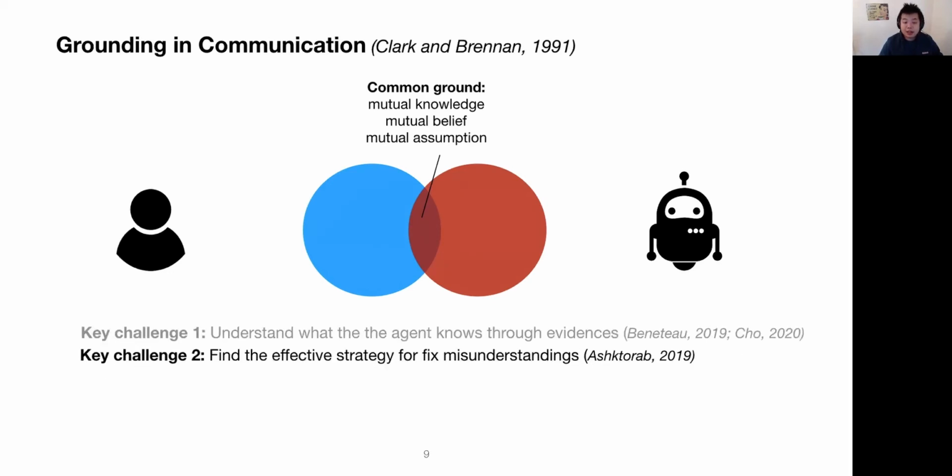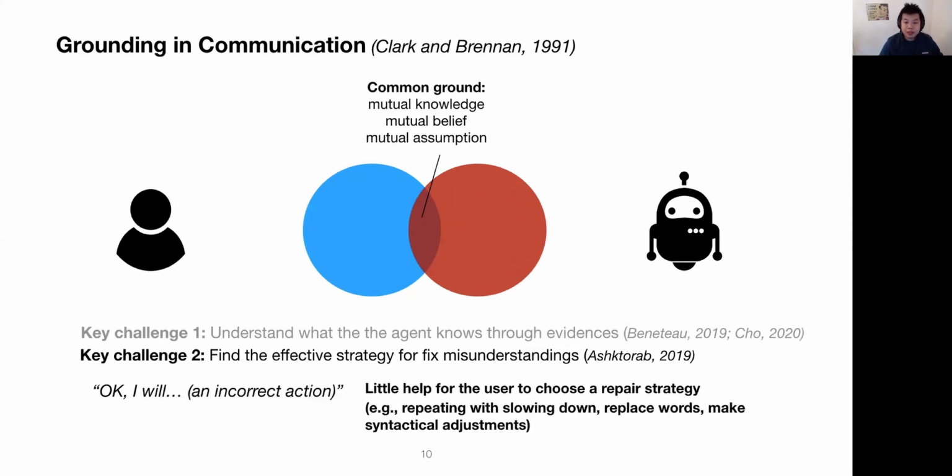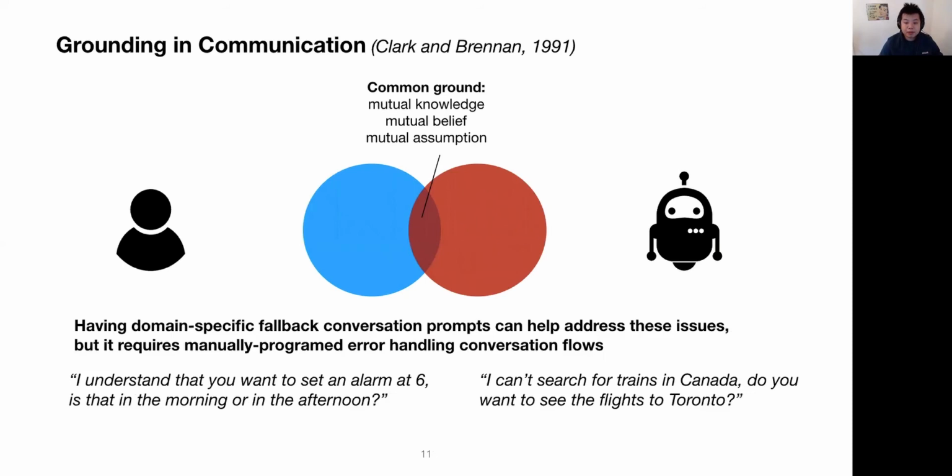The second challenge is, after the user understands what the agent knows, there might be a misunderstanding. The user needs to find an effective strategy to fix the misunderstanding. Prior studies have shown that when the agent acts on misunderstanding and performs the wrong action, the user is often not able to find an effective conversational repair strategy because of their lack of understanding of the source of the error. One effective way to address these 2 challenges is to have domain-specific fallback conversations like these.